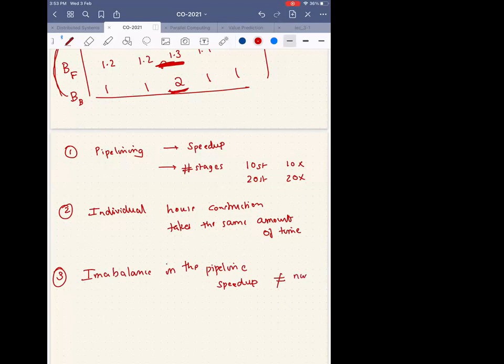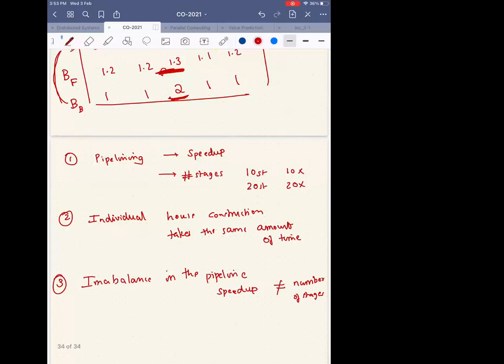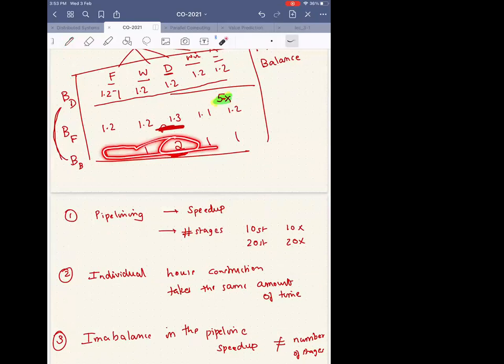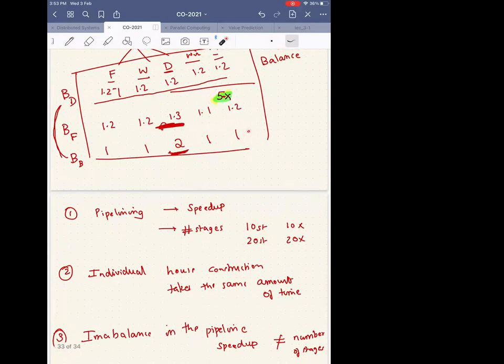If there's an imbalance in the speed up, if there's a big imbalance in the pipeline, this is what dictates how much speed up I can get. So my speed up, instead of being 5x, is just 3x, or not 5x but something lesser than 5x.